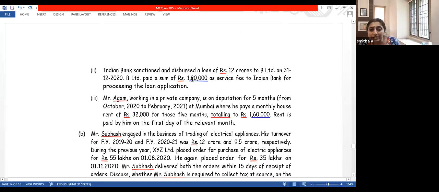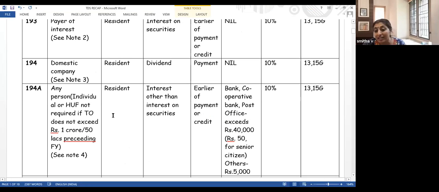Now let us go to the relevant section for tax deduction. Interest is covered by 194A. Under 194A, any person paying interest has to deduct TDS, but there is of course an exception: an individual or HUF whose turnover in the last year does not cross 1 crore or 50 lakhs. You are making a payment to a resident. The nature of payment is interest other than interest on securities. The earlier of payment or credit is the time at which TDS is to be deducted.